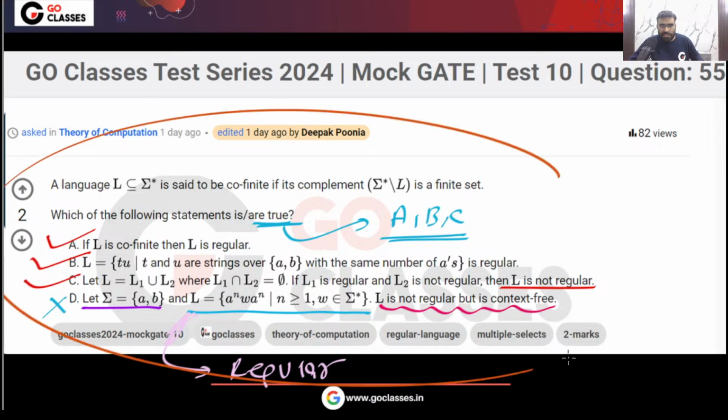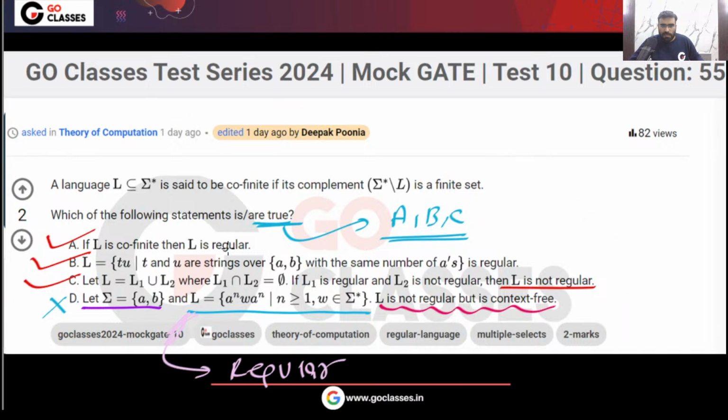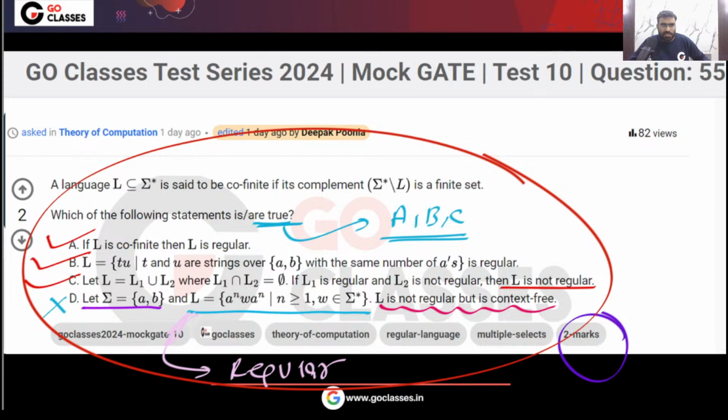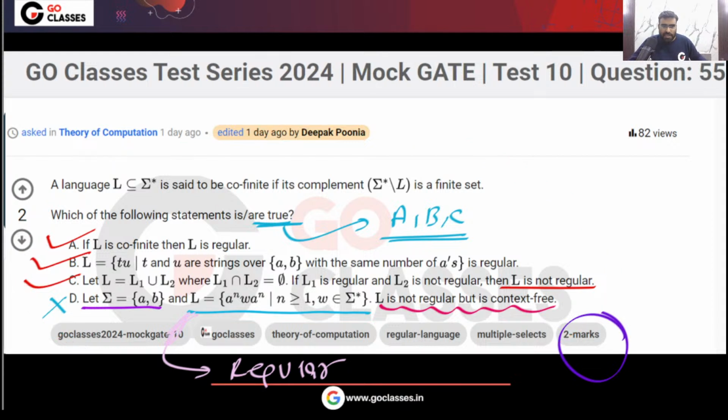Did you make any silly mistake in this question? So some good questions are there. This is a 2-mark question. You can get 2 marks in this question, and these are some beautiful questions. Okay, so just take care.